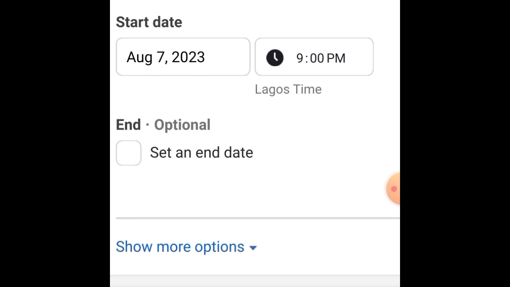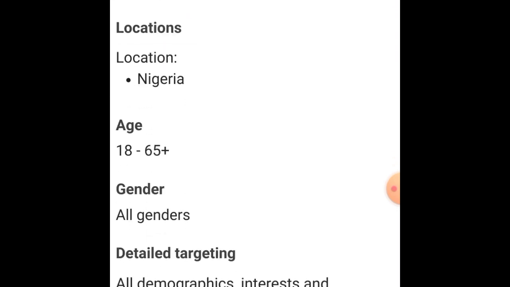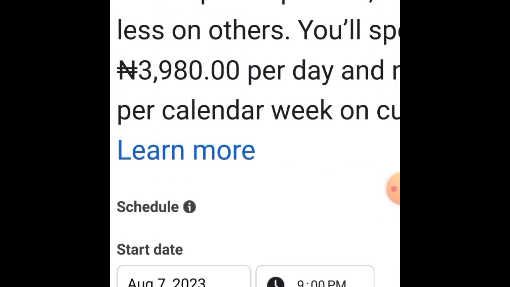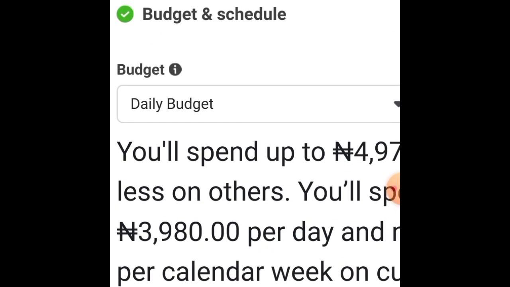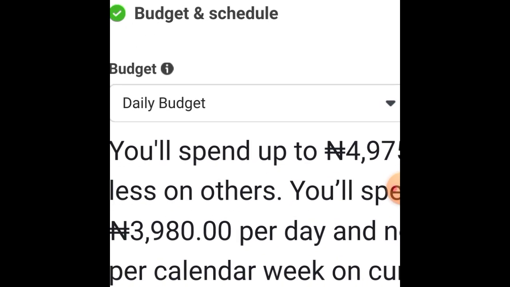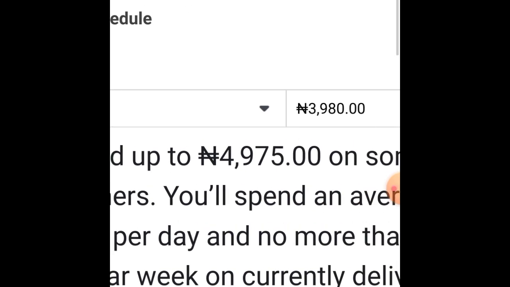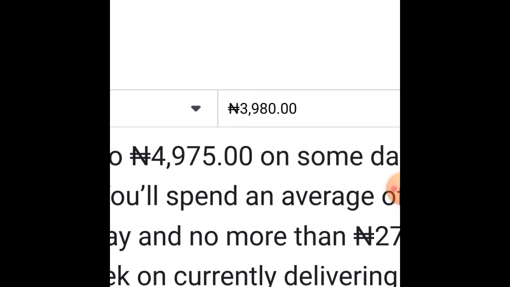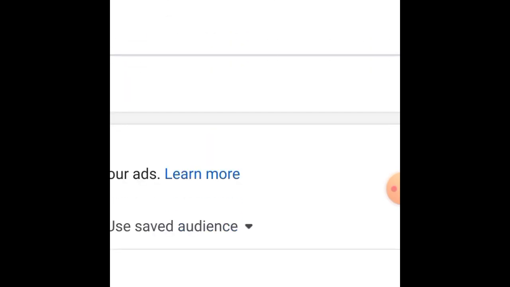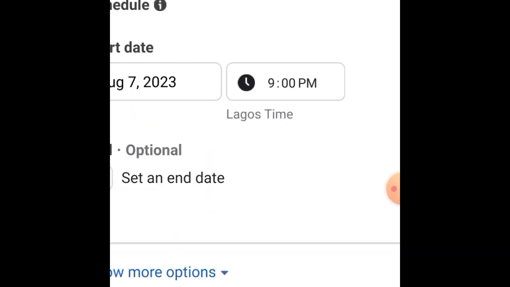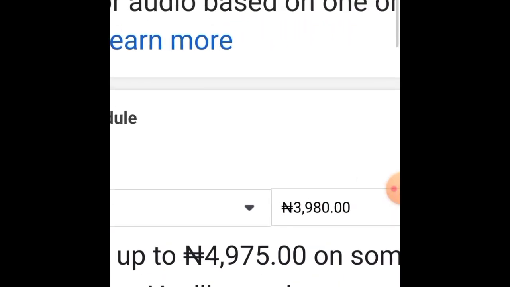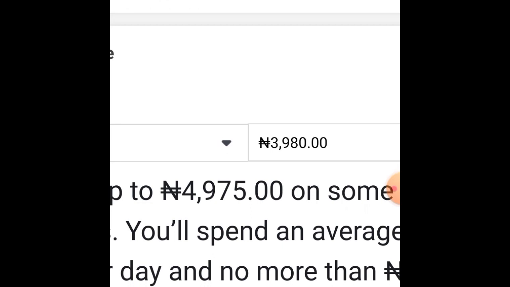So it's a day-by-day ad spend that Facebook will utilize, unless you're using the lifetime budget. Right here, we have a daily budget and then we have a lifetime budget. Because we're using a daily budget, it means that for every single day, if we choose, let's say, 3,980 as our daily ad spend, once it reaches 11:59 at the end of that day, this 3,980 must be exhausted by Facebook.